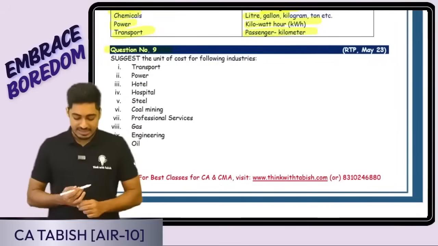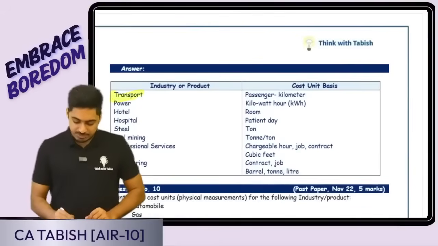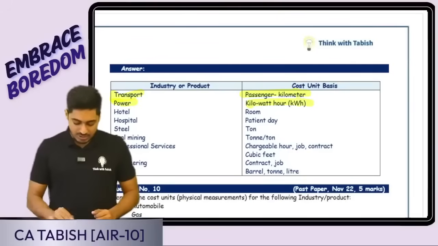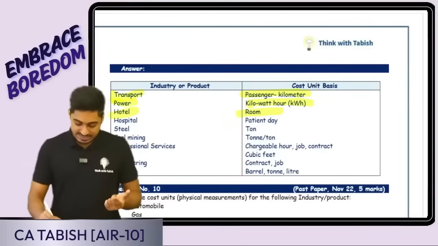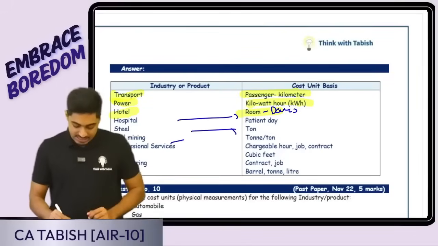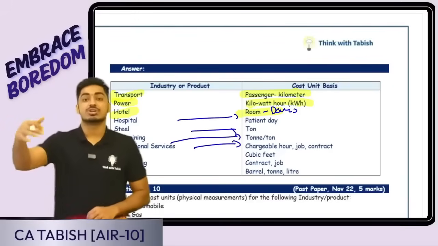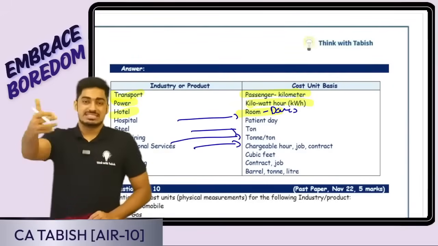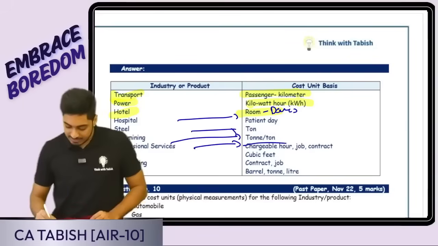Next question number 9. Yes, suggest cost unit for the following industries. Okay, transportation, passenger kilometer, power, okay, kilowatt hour. Hotel, it is going to be room days. Here they've only written room, it is ideally going to be room days. Hospital means patient days, steel means ton. Yes, coal again in terms of ton. Professional services, it is billed based on hours. Say for example, a CA is charging. One hour he is working, less charge. Ten hours he is working, more charge. It is based on the billable hours.